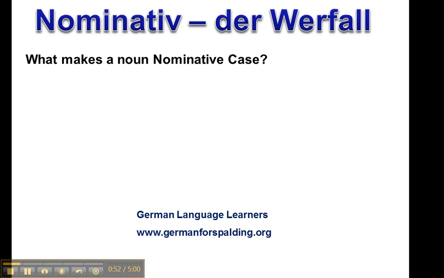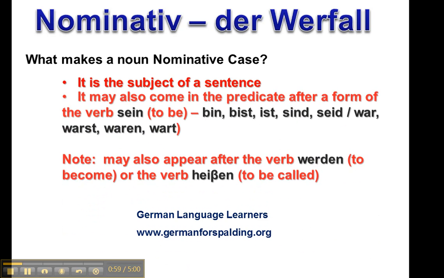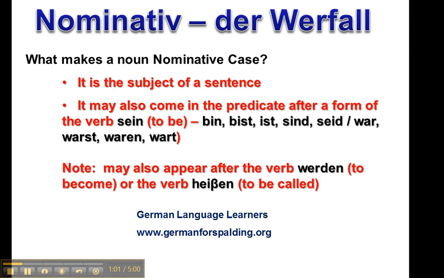So, what makes a noun nominative case? One, as we already discussed, it's the subject of a sentence. Secondly, it may come in the predicate after a form of the verb sein, which can be in the present tense, such as bin, bist, ist, sind, or seid, or can be in the past tense, like war, warst, waren, or wart. All of these are conjugations of the verb to be, or sein in German. It may also appear after the verb werden, and even after the verb heißen.